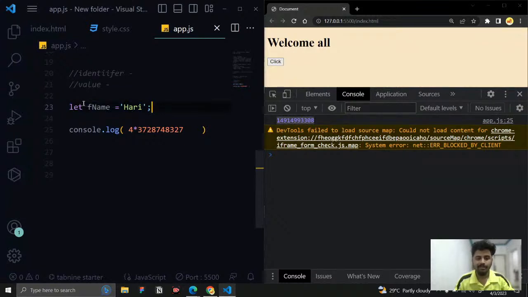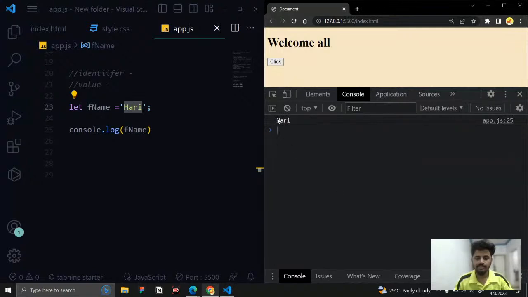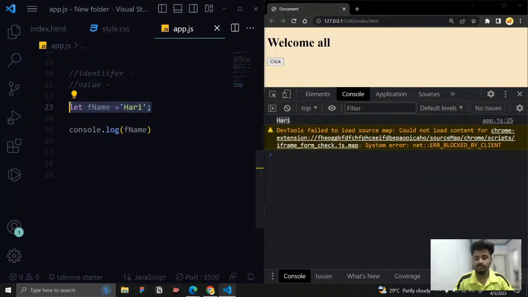Well, I need to check whether my variable is created or not. So for that, what I can do is simply pass the variable name here inside this console.log. So you can notice that this is the variable name that I passed, that I created. Once I passed it, if the value appears in my console, then it is successfully created. If it does not appear in my console, then it is going to throw an error. That's what it is. If I save it, you can see I'm getting the value of it, which means this variable is successfully created. This container is successfully created.